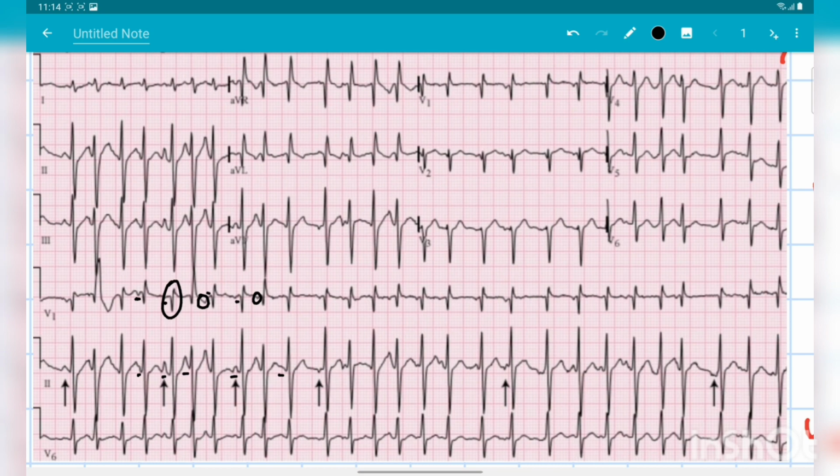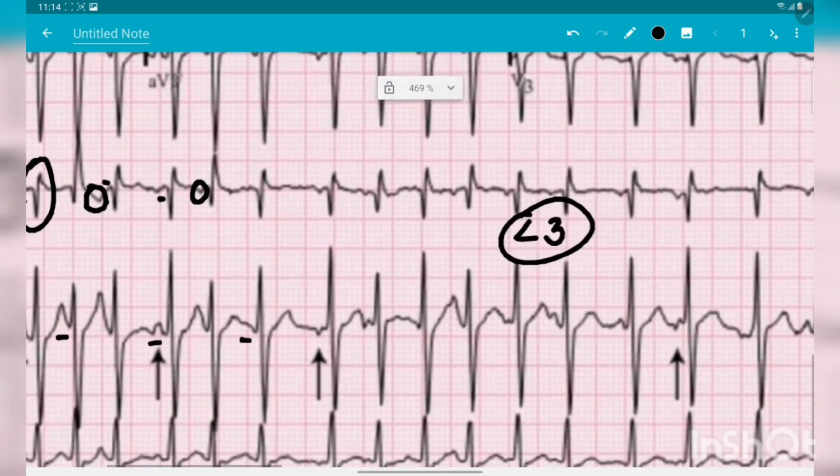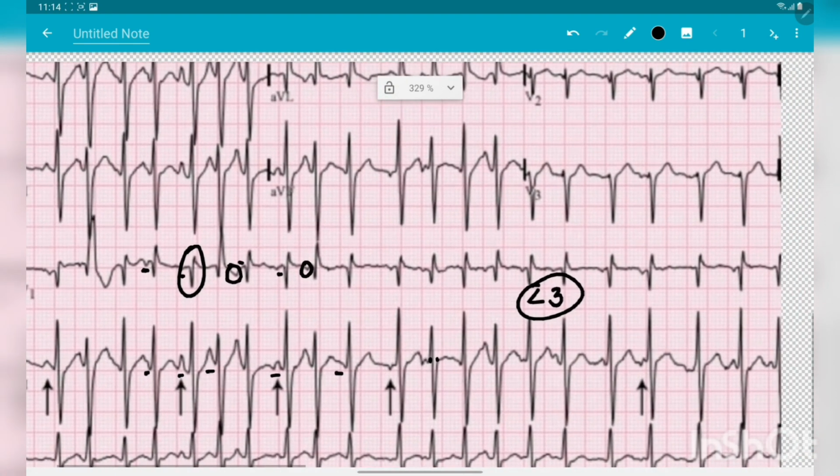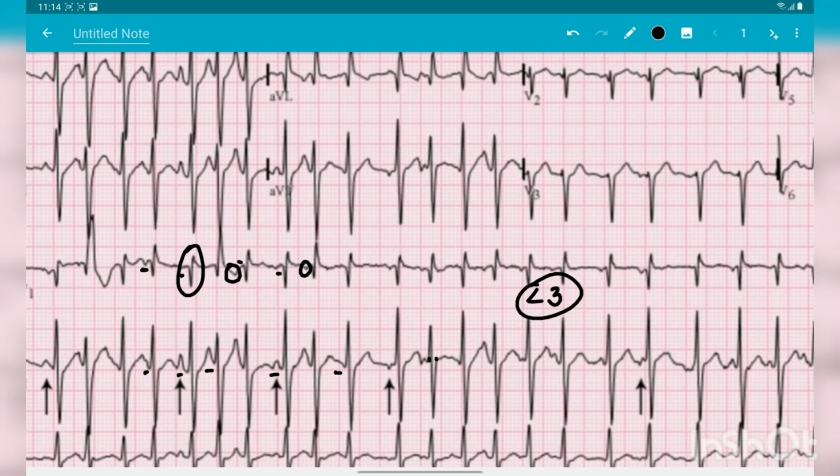Now to check that the conducting system of the ventricle is working, we can see the duration of the QRS complex, and this QRS complex is also looking like a narrow QRS complex. A narrow QRS complex is one that is less than 3 small boxes, and you can see here these QRS complexes are less than 3 small boxes, all the QRS complexes. Let's start from here: this 1, 2 and this 3 small boxes. So all the QRS complexes are narrow QRS complexes. So we can say that the conducting system of the ventricle is also normal. Okay, so till now we know that this conduction is occurring via the normal pathway, and the ventricular conducting system is normal as the QRS complex here is narrow.